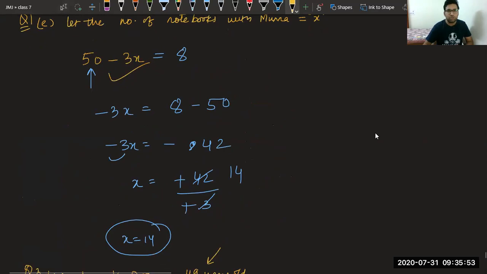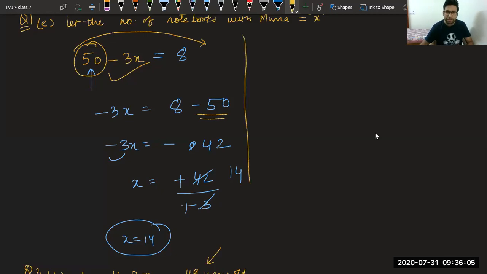Here, actually, this 50 is in plus sign. So when it goes to that side, it will come in negative sign like this. If you have doubt, you can understand by inverse also. The question was 50 minus 3x is equal to 8. Don't waste time writing in the chat box. See what I'm explaining.